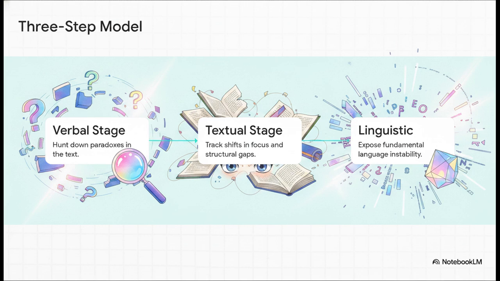And this brilliantly illustrates the exact method we'll be using, Barry's three-step model. Step 1 is the verbal stage. That's where we hunt down paradoxes in the text. Step 2 is the textual stage, where we track wild shifts in focus and look for structural gaps. And Step 3 is the linguistic stage, where we expose the fundamental instability of the language itself. We're going to move fast through these 3 layers, literally just like an active on-the-ground investigation.